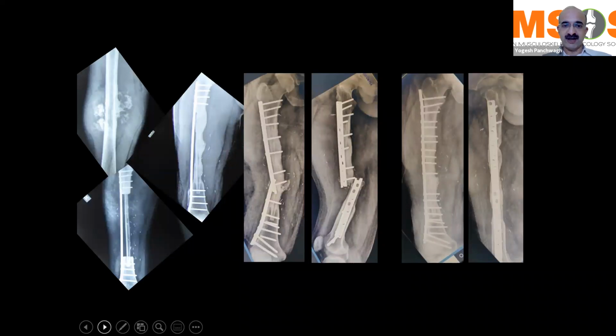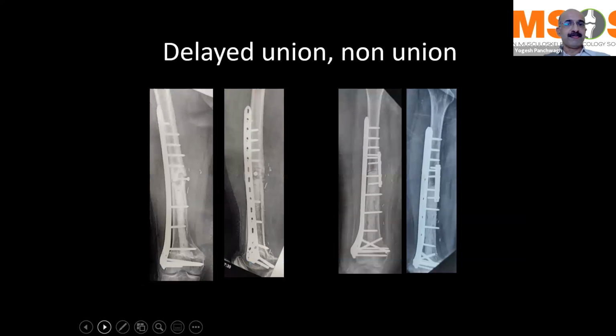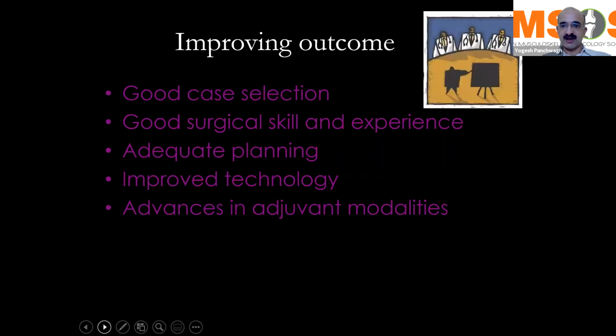The patient had a very high velocity accident, a road traffic accident. He broke his femur, but fortunately, since the fibula was vascular over there, we could just put in a longer plate and screws, and the patient went on to have a good union at the fracture site. Delayed union and non-unions are also common complications in biological reconstructions, which have to be dealt with, and you have to have adequate experience to deal with the complications, and not just have the experience for doing the resection and reconstruction.